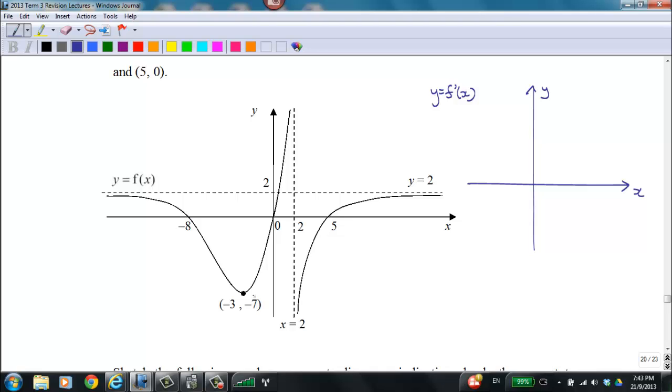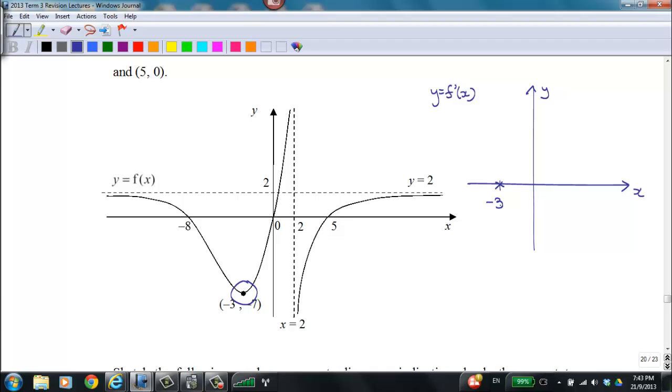to take note of is the turning point. And for this particular question, the turning point is at (-3, -7). Now, why turning point? Because we all know that at the turning point, the gradient value is equal to 0, which means if I want to know a point that's on the graph y equals f'(x), I know that one of the points will be (-3, 0).